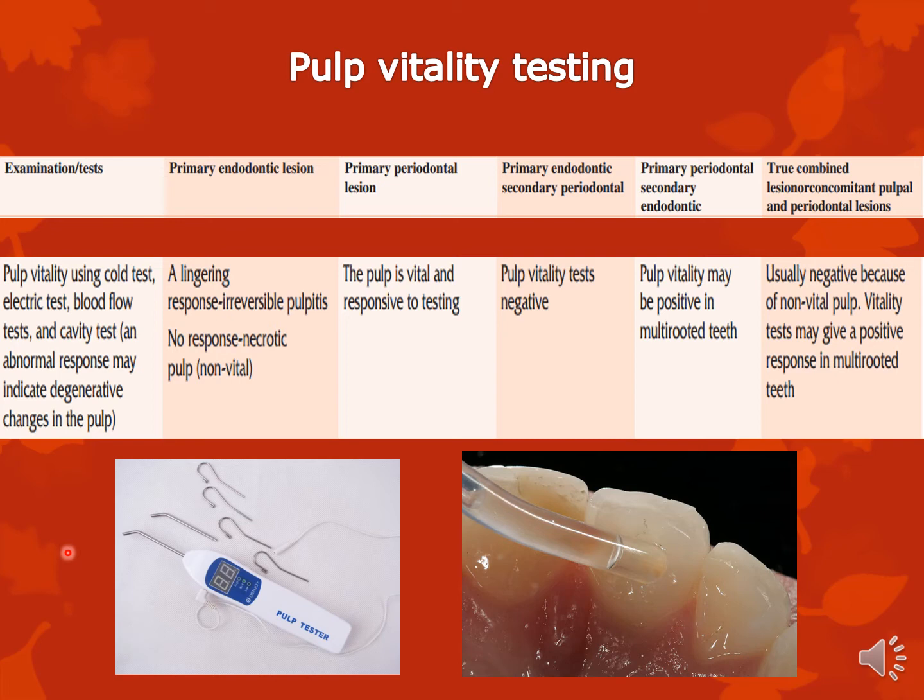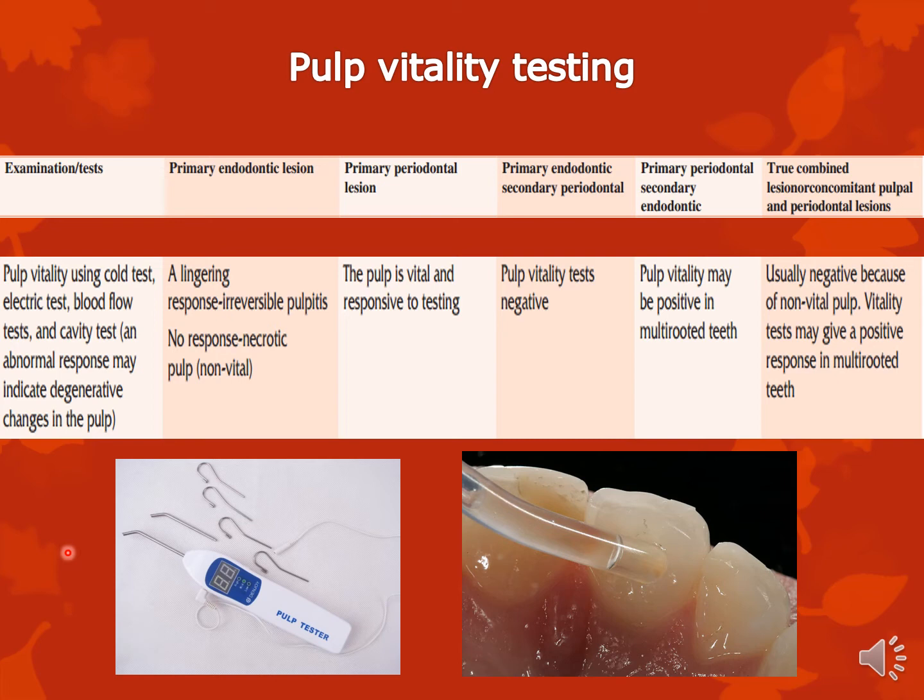So that shows that there is pulpitis, and pulpitis is usually irreversible 70% of the time. If there is no response, then your pulp is necrosed already. It's non-vital. Primary perio, the pulp is vital and response to test is normal. Primary endo, secondary perio, vitality tests are usually negative, or at least you get a lingering response. Primary perio, secondary endo, pulp vitality may be positive in multi-rooted teeth.